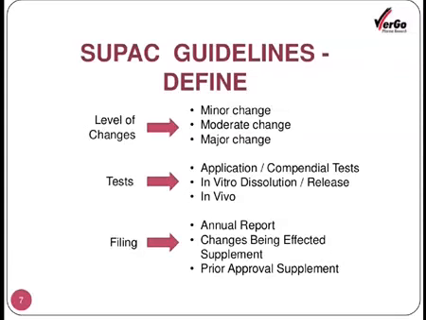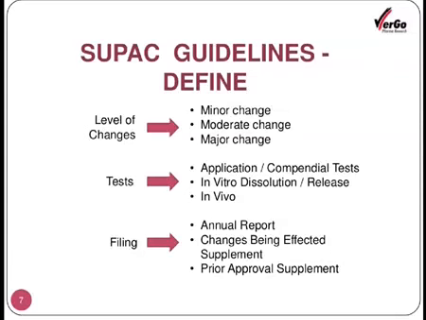In vitro dissolution or release. This is important, that what the change is of what level. Accordingly, the type of test is suggested as per the guidelines. Even sometimes in vivo tests are required to be conducted, and the obtained data is supposed to be submitted with the FDA during the post-approval phase of the product.